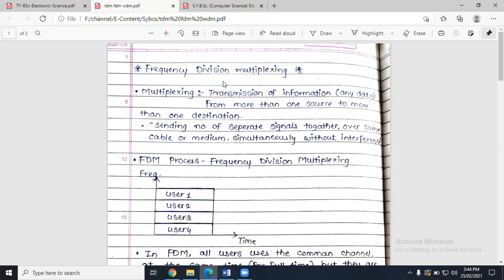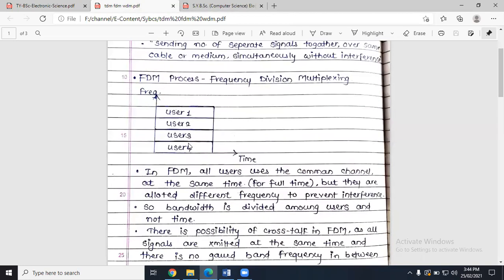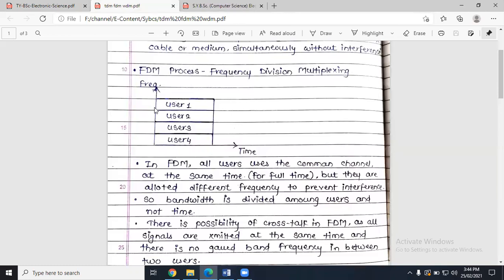Then we can use the technique of multiplexing, right? In multiplexing, the first type is frequency division multiplexing. It is popularly also called FDM. Here, what happens in frequency division multiplexing? Look at this diagram. Here, I have drawn two axes. First, this is your time axis and this is your frequency axis.